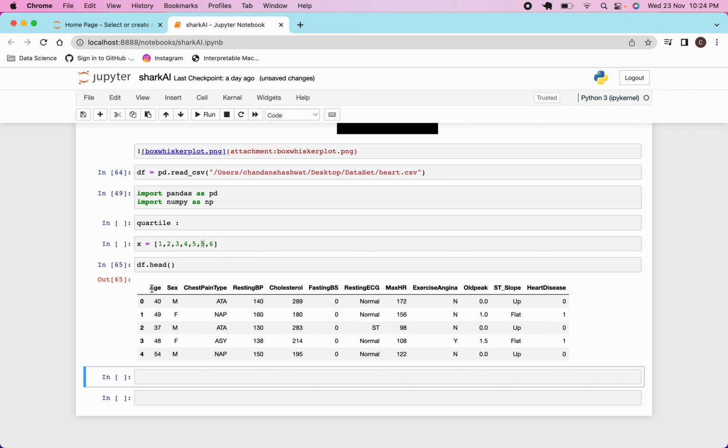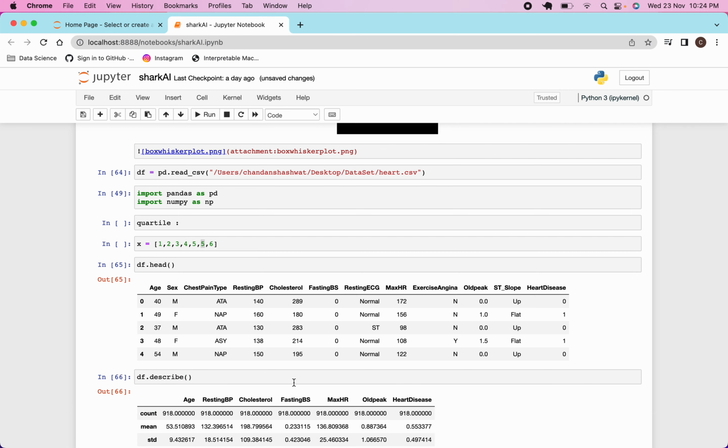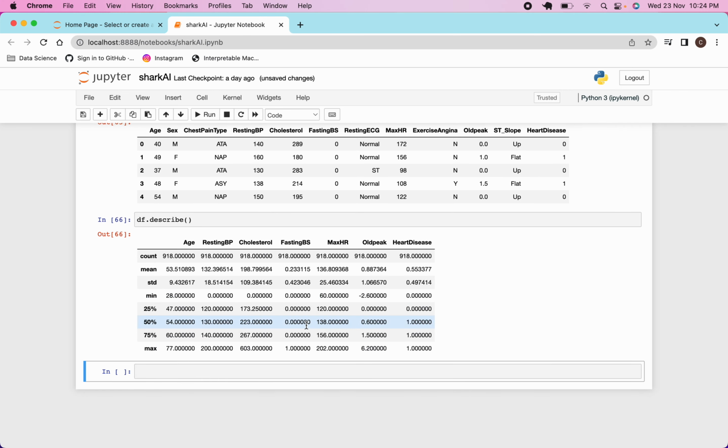You can see that I have age, sex, chest pain, resting BP and all this. You can write here dot describe. Describe will give you a 5 number summary.